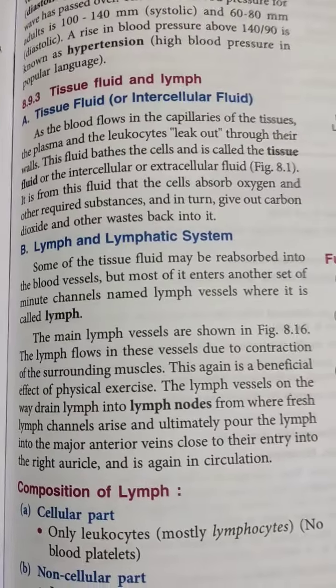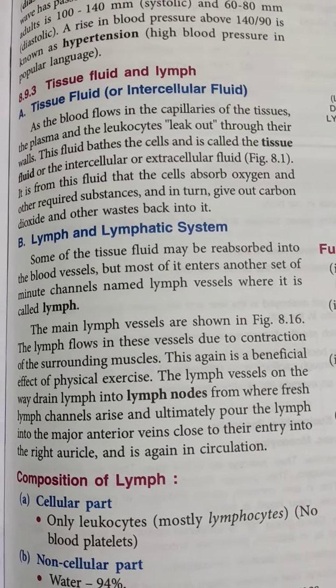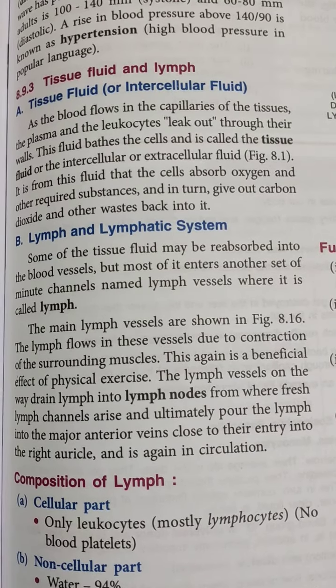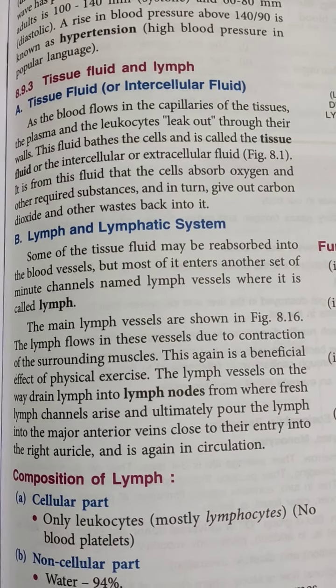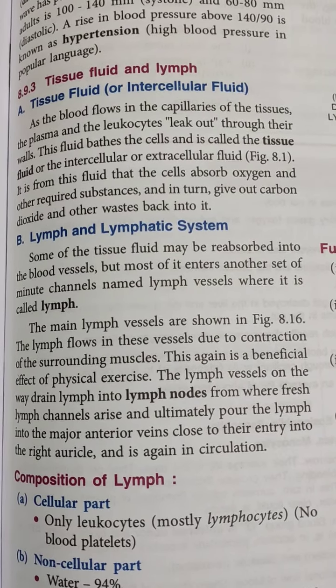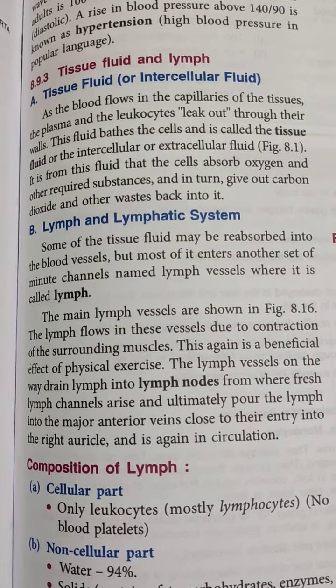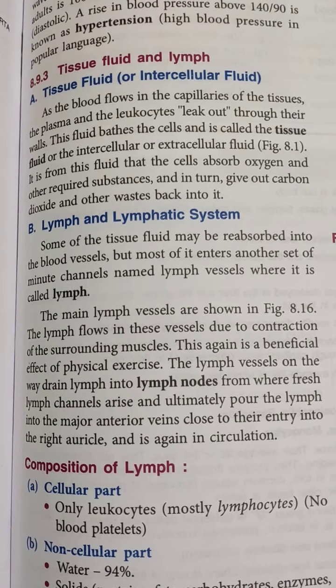Lymph. You know that the other medium, other than blood, in our circulatory system is the lymph. Some of the tissue fluid may be reabsorbed into the blood vessels, but most of it enters another set of minute channels named lymph vessels, where it is called lymph. The lymph flows in these vessels due to contraction of the surrounding muscles.